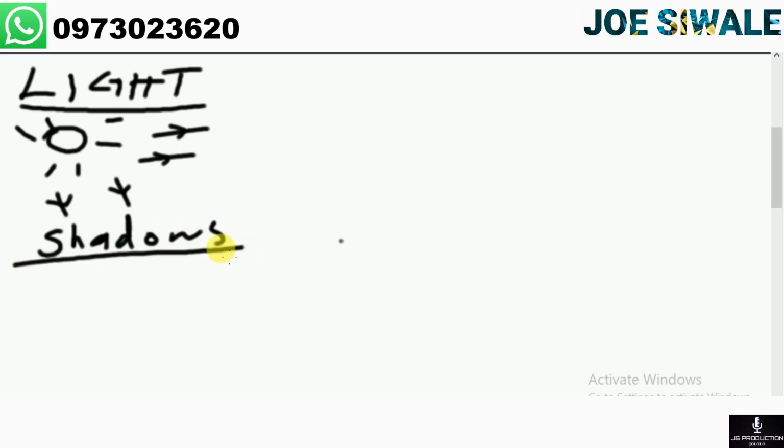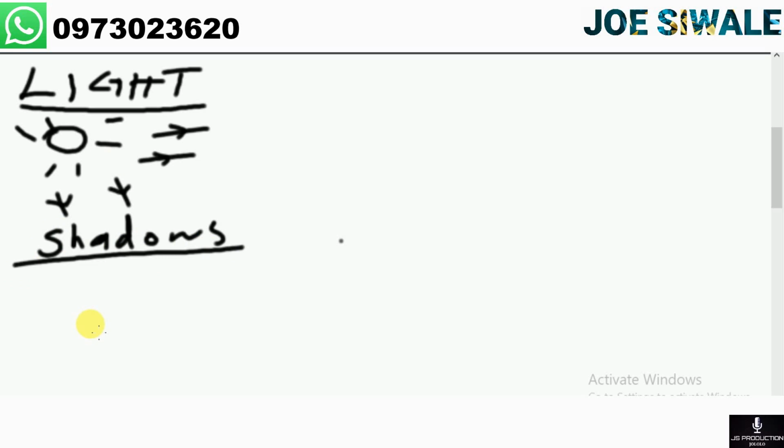A shadow is formed when light rays strike an opaque object. Shadows are areas that are formed when light rays strike opaque objects.